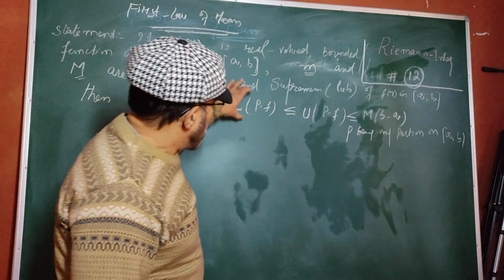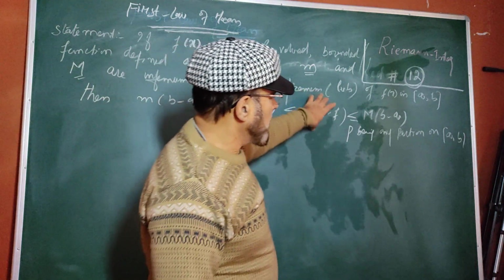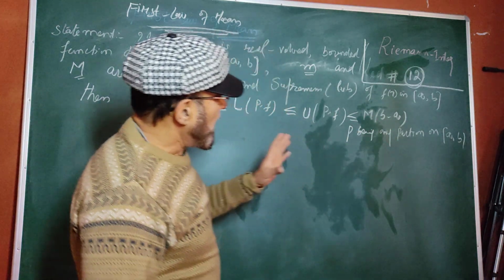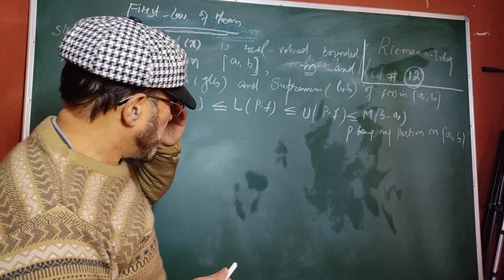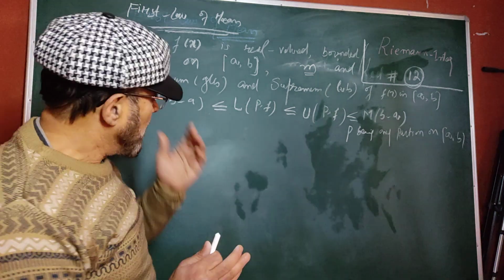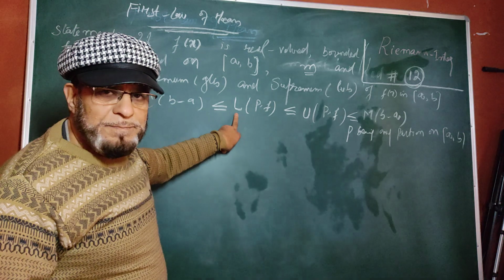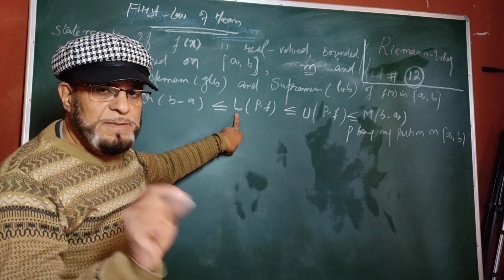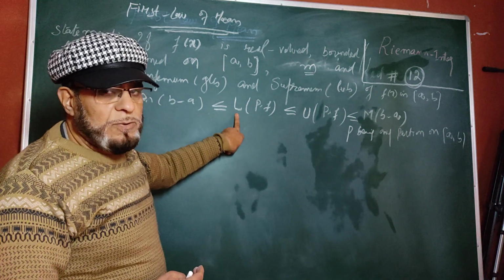Then this is the lower Riemann sum on this partition. This is the upper Riemann sum on this partition. And this is less or equal to capital M times (b minus a). अगर आप इसको मिनिटली थोड़ा देखेंगे, अपने मैथमेटिकल ऑब्ज़र्वेशन से आप इस थ्योरम को देखेंगे, ये जो हमने लिखा L(P, f), P is not a particular partition. You can take any partition, P1, P2, P3, P4, whatever the partition, infinite number of partitions on the closed interval [a, b].